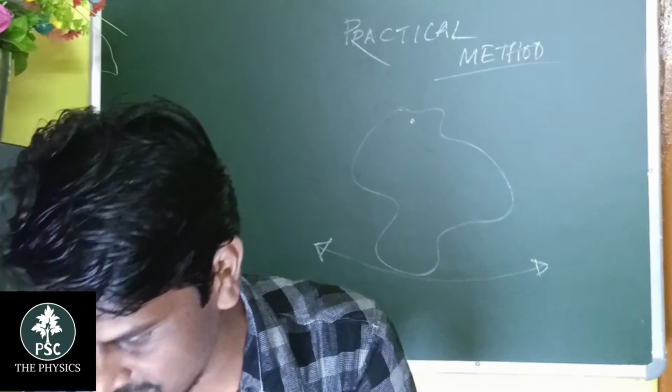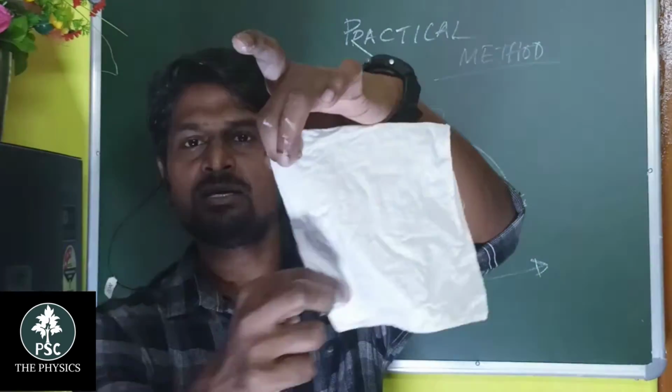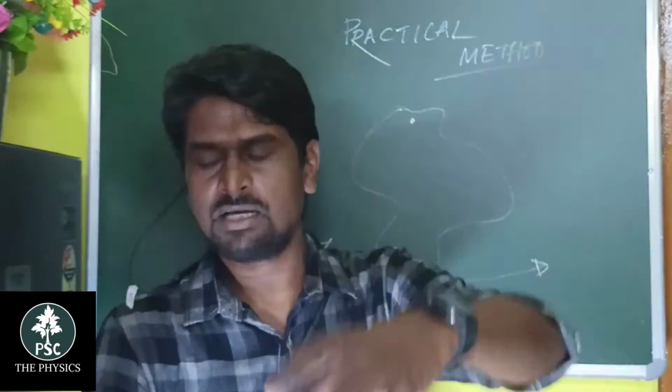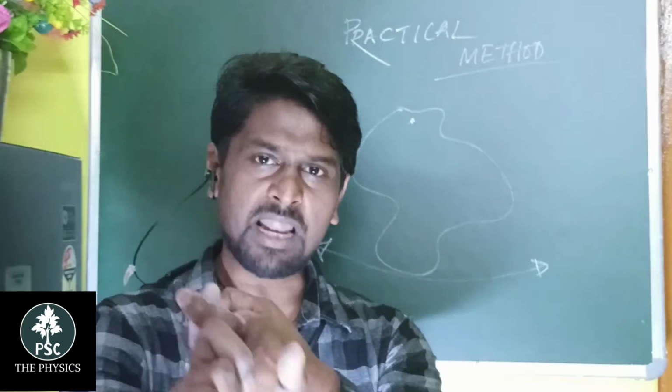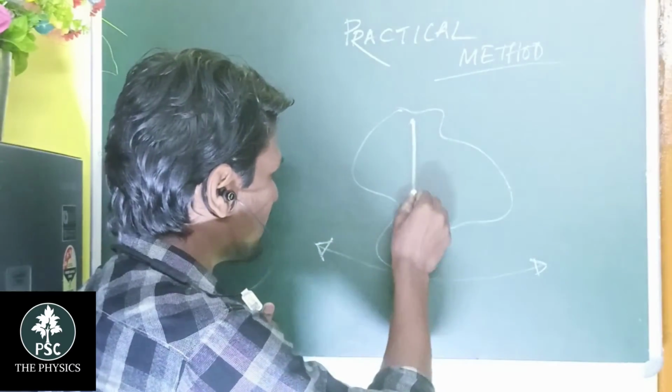Suppose this is the irregular shape, then you suspend it like that. And then you attach a plumb line. You know what a plumb line is.